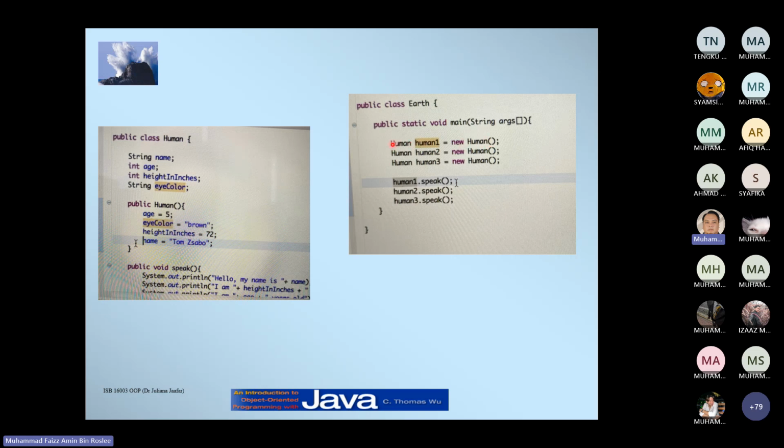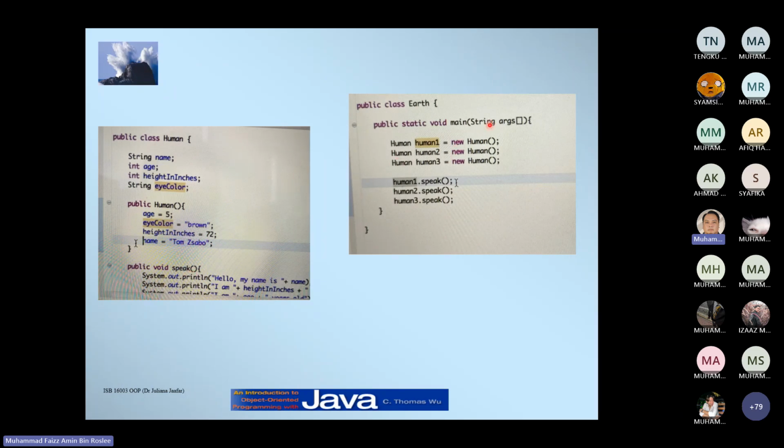So you call it Human, human1 equals new Human. When you call this human class in this other class, you can use methods that come from the human class, right?